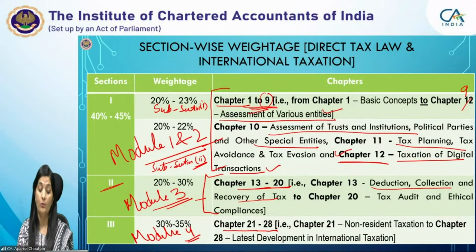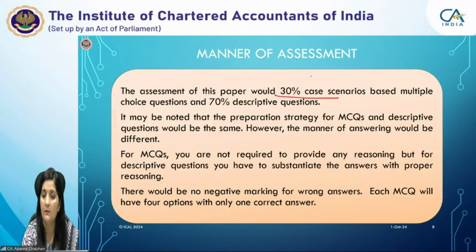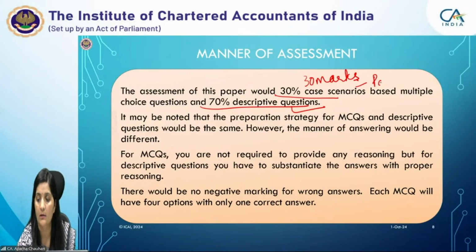Now, what would be your paper assessment? This is important for you. That's why I'm explaining what would be the manner of assessment for the May 25 examination. As of now, you know that 30% would be asked in the form of case scenario based MCQs, so 30 marks of the paper, and 70% would be descriptive questions. There would be 2 parts for this paper. Part 1 is for 30 marks, then part 2 is for 70 marks.